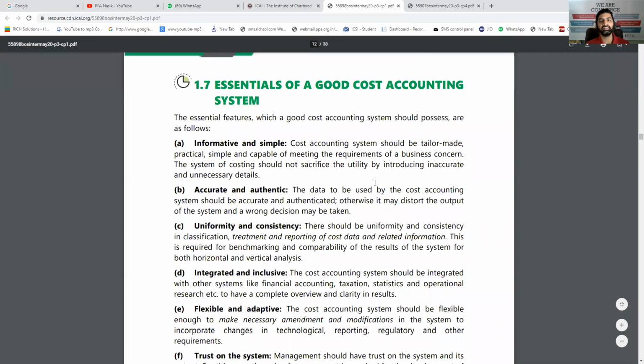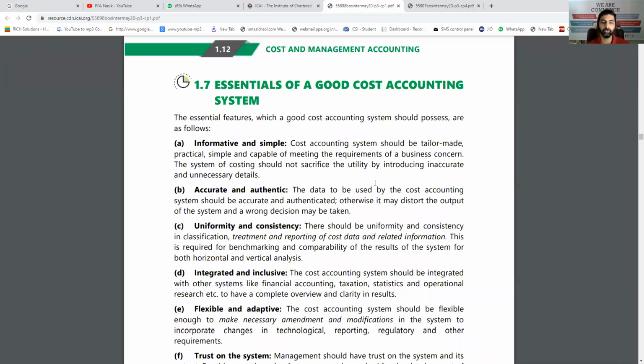Okay, so the next short note is the essentials of a good cost accounting system. Let's assume you joined a company in which you wish to implement a good costing system. What kind of basic ingredients are needed? For example, when you prepare a dish, there must be some ingredients, some qualities required of that product to win a master chef competition. On the same lines, if you wish to have a cost accounting system in your organization or client's organization, which qualities should that system maintain? Let's see. Informative and simple. It must be informative, so all the data must be covered, and it should be simple to operate for everyone.